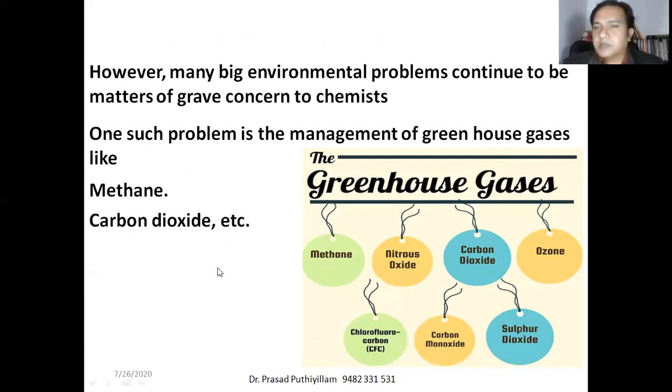You know what the greenhouse effect is? You already studied in your SSLC or 10th standard that these gases will not allow the harmful ultraviolet rays to reach the Earth's surface, but also they will avoid the movement of heat rays produced on the Earth's surface to the atmosphere, thus heating up the Earth's surface or atmosphere. That effect is known as the greenhouse effect.